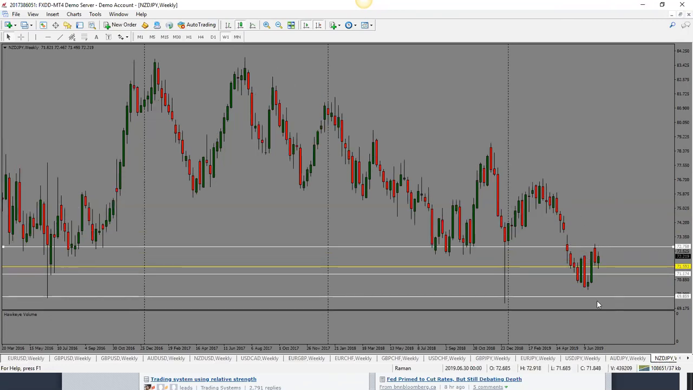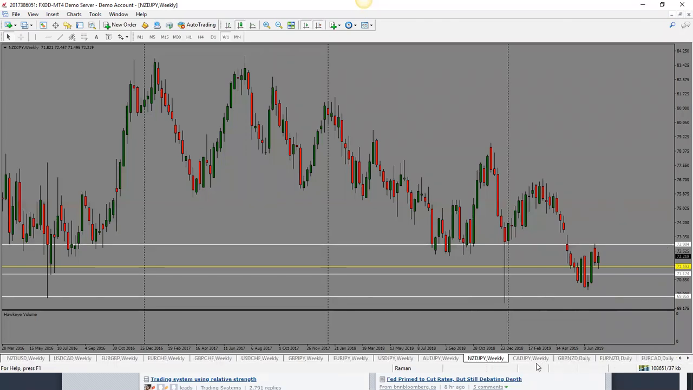New Zealand yen, the same thing here. This one could go towards the high of the range here, but I'm not over the top bullish on this. Just slightly bullish. It could do a test and then drop from there. So that's kind of what we are looking at. Bias is slightly bullish. 72.80 will be the target for New Zealand yen.